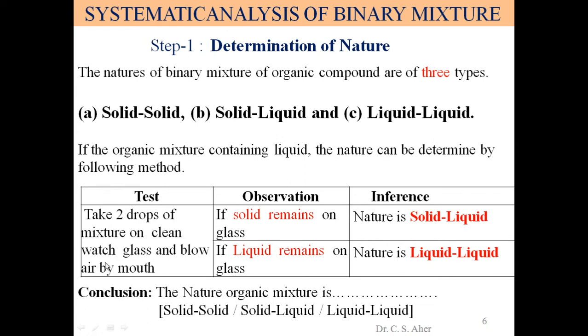See, when we blow air by mouth, at that time the volatile liquid present evaporates. And what remains on the watch glass? The watch glass shows a residue of solid. This solid remains, so it is solid liquid. If we blow on this mixture, the volatile liquid evaporates and the other liquid remains on the watch glass. There is no solid on the watch glass, the liquid remaining is non-volatile. At that time this binary mixture is liquid type.